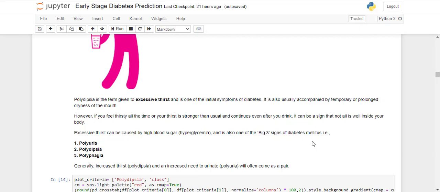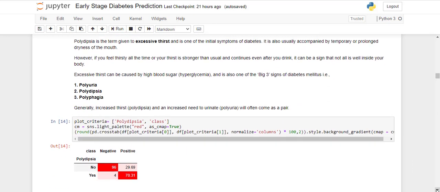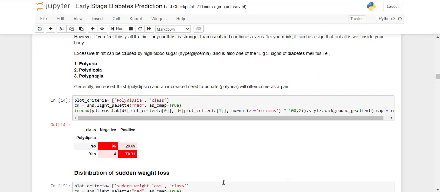So, generally, increased thirst, polydipsia, is coupled with polyuria in combination. If the patient is suffering from both, then the chances of being detected with diabetes will be more. So, what is the distribution? If you can see, it is also a very important feature, just like polyuria. If the patient is suffering from polydipsia, the chances of being positive are 96%.